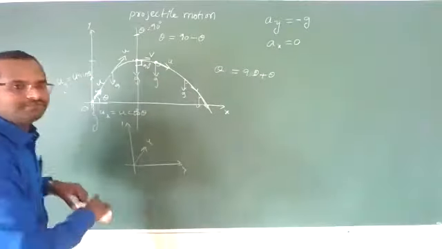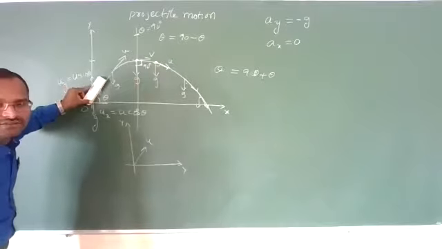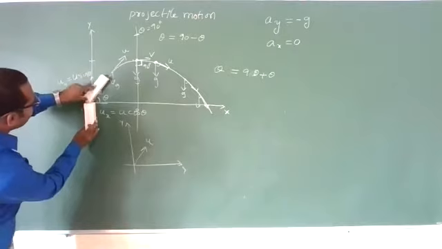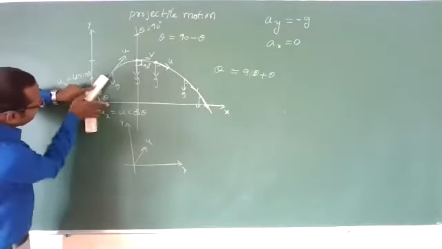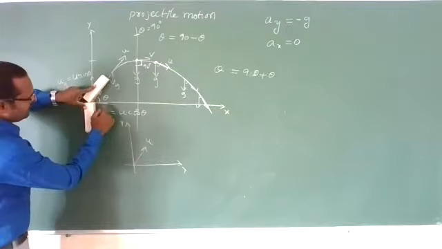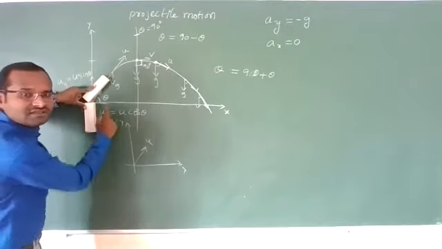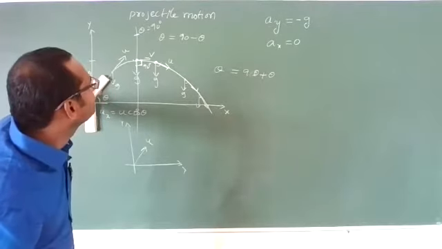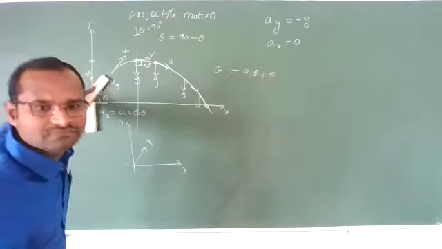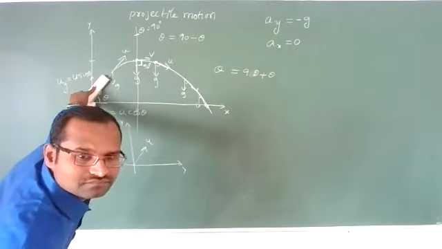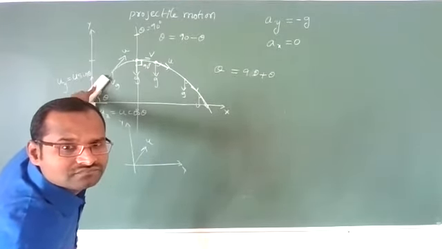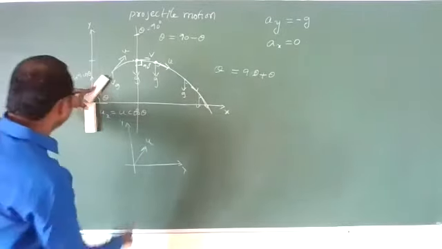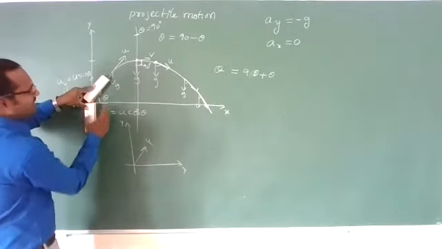Now see here, the body is going like this, whereas acceleration due to gravity is perfectly downward. Here the angle is 90 degrees. Here more than 90 degrees is there.